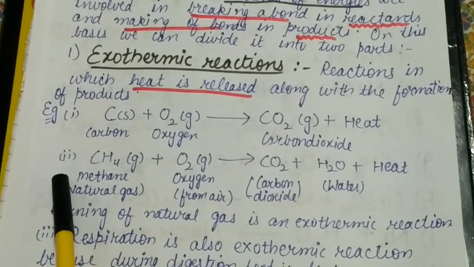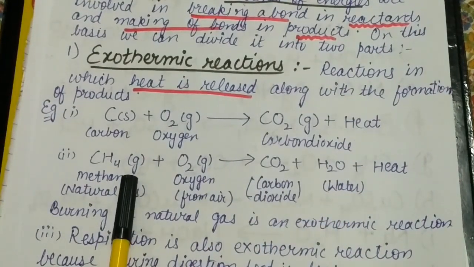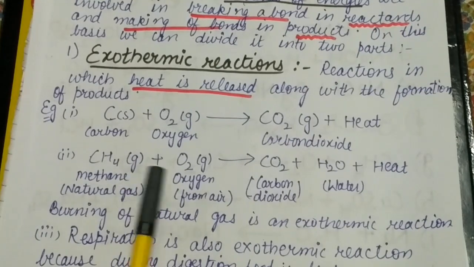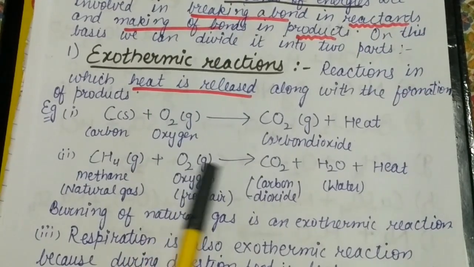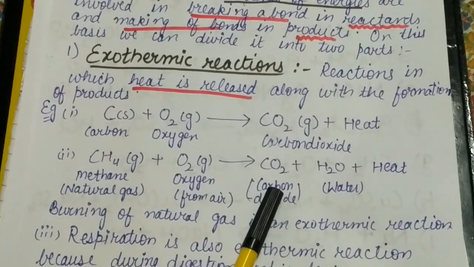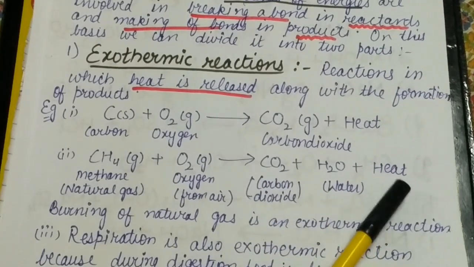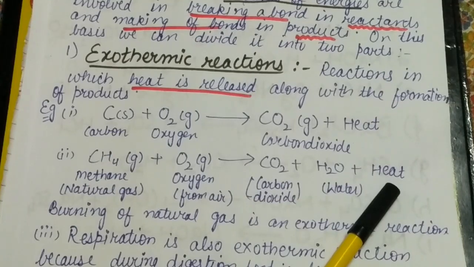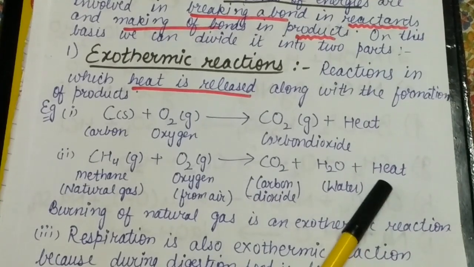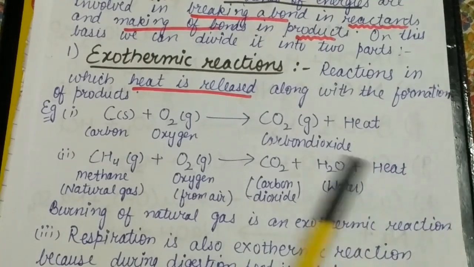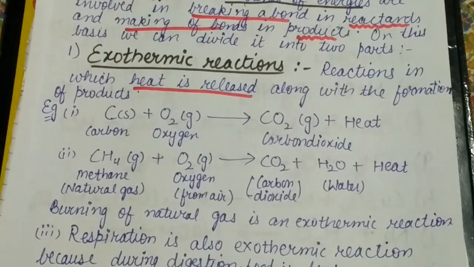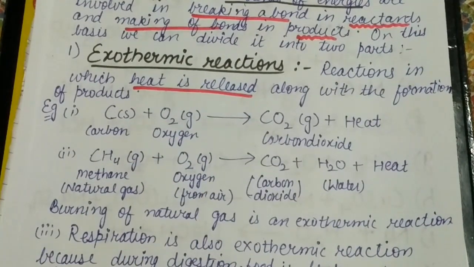And the second example is of methane, which is a natural gas. When methane is burned, there is a formation of carbon dioxide and water, and along with it a large amount of heat is released. So these are exothermic reactions.